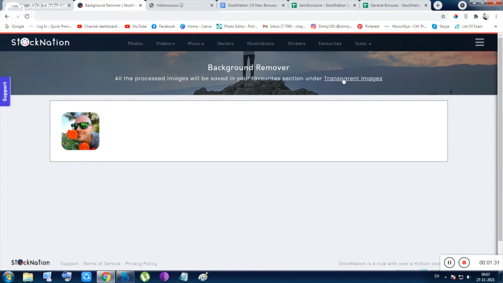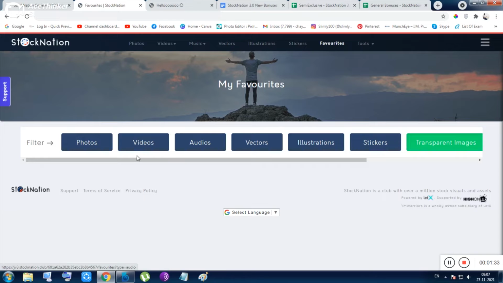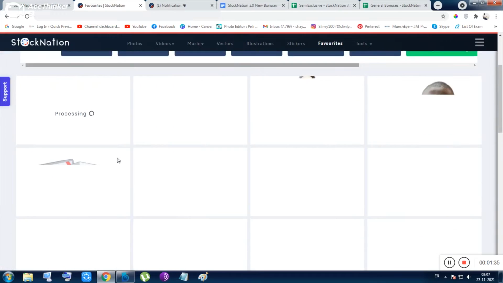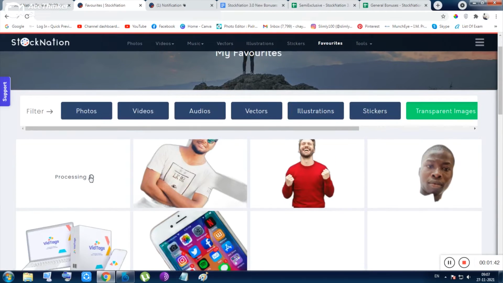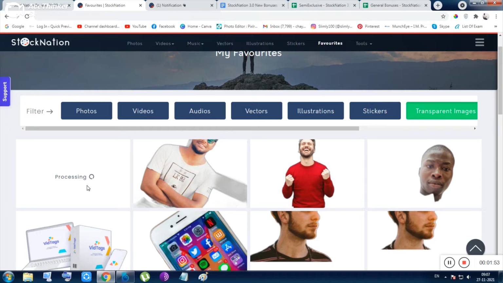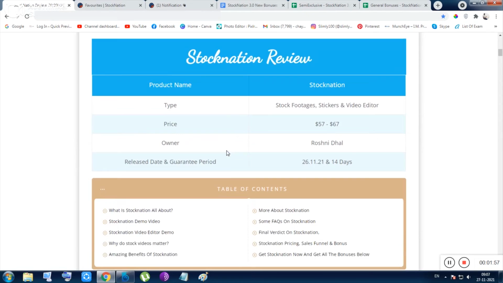So it is also processing, the image is also processing. You can see here it is still processing. After some time it will come, let me just wait. Okay, I can't do anything basically. Let me just wait while it is processing.